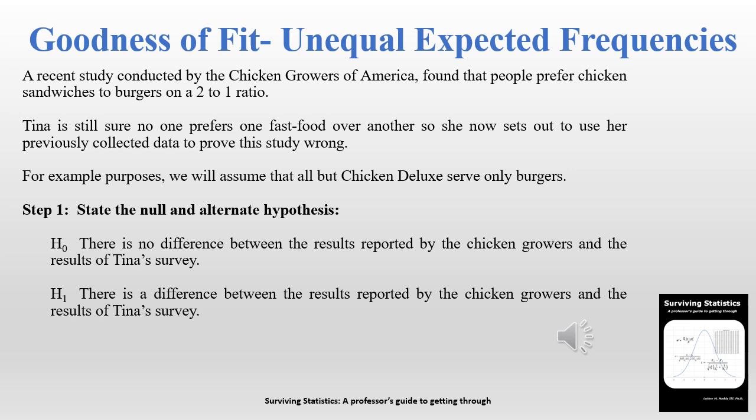Now, we're going to assume for this case that only Chicken Deluxe serves chicken and that the other 2 only serve burgers. So going through the 5-step hypothesis testing procedure. Step 1, the null and the alternate. So the null is there's no difference between the results posted by the chicken growers and the results of Tina's survey. In other words, Tina's survey is going to assert a 2-to-1 preference over chicken. And the alternate hypothesis is that there is a difference between what Tina saw in her survey and what the chicken growers found on their research.